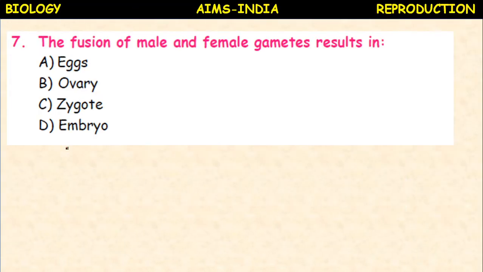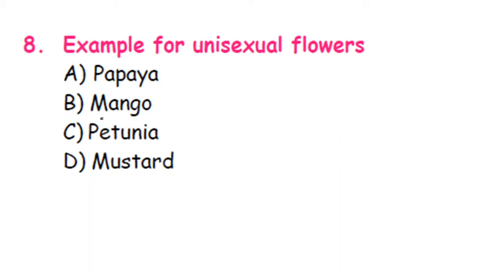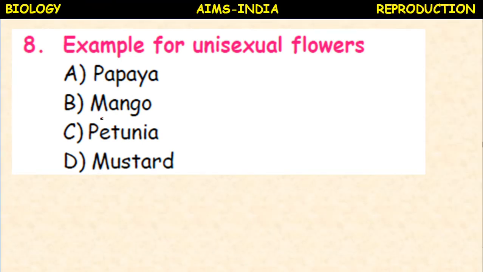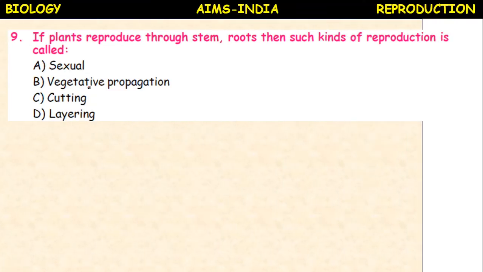Next, the fusion of male and female gametes results in eggs, ovary, zygote, embryo. The fusion of male and female gametes results in zygote. Zygote is equal to sperm plus ovum, or pollen grain plus ovum, or male nucleus plus female nucleus gives rise to zygotic nucleus. Example for unisexual flower: papaya, mango, petunia, mustard. Papaya is an example for unisexual flowers.